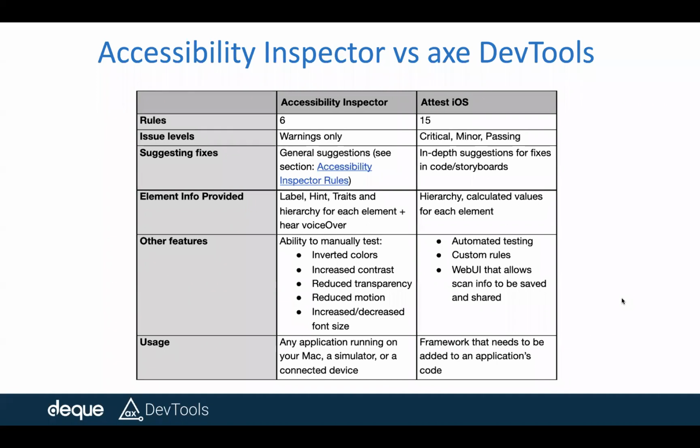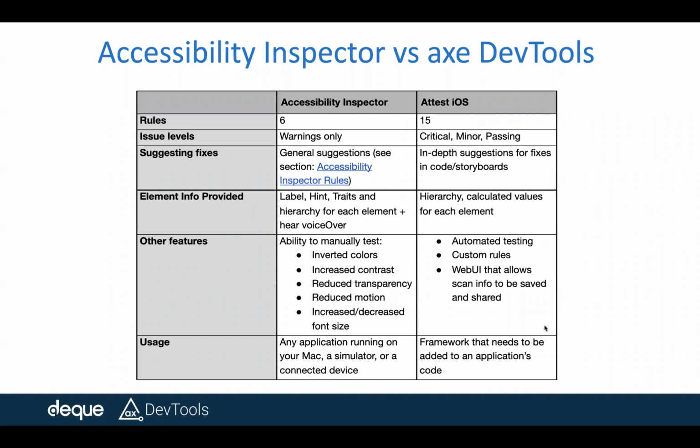In terms of rules, Accessibility Inspector automates only 6 rules, whereas axe DevTools iOS has automated 15 rules, and as Aparna explained, those 15 rules cover some best practices, some platform guidelines, and some normative rules. When it comes to issue levels, in Accessibility Inspector it is all about warnings. It doesn't say what the severity of each issue is, but in axe iOS we give you the severity: critical, major, minor, serious, and all of that. We also say what passed and what is incomplete.